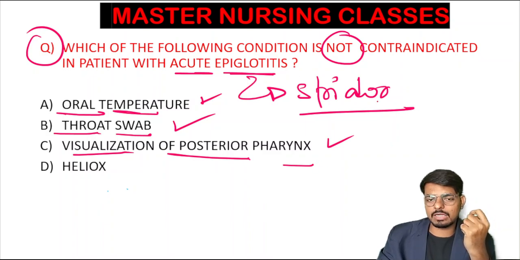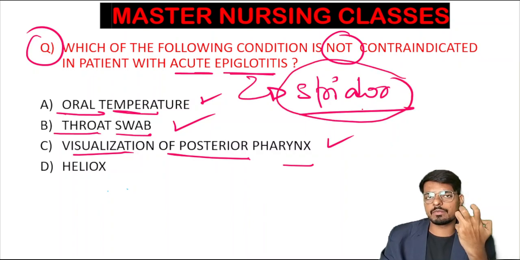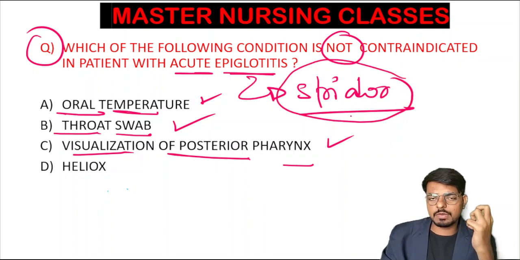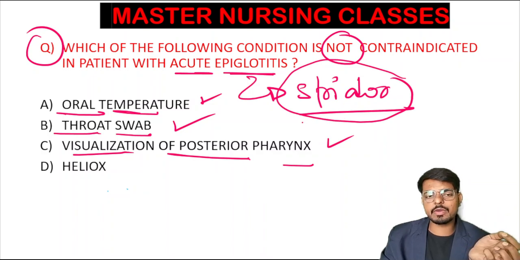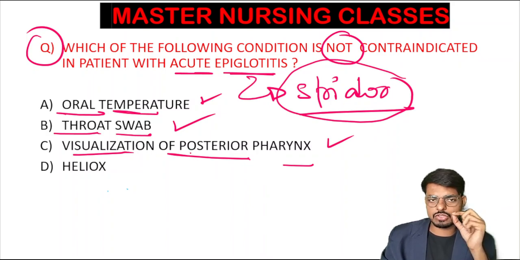In acute epiglottitis there is only partial blockage, and the child feels his airway is blocked. When we put instruments in the mouth, that stimulates, and there is a chance of complete blockage of the airway by bronchospasm.